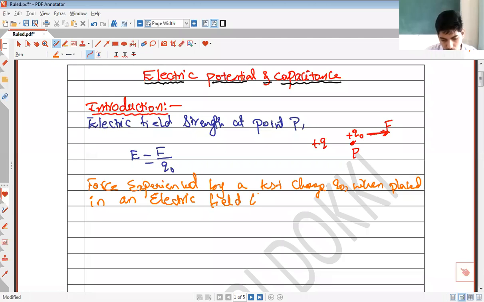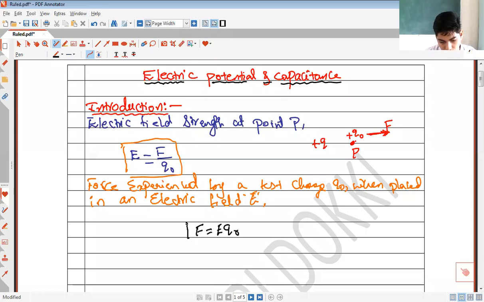What can be the expression for force? We can write the force experienced by a test charge Q0 when placed in electric field E as F is equal to E into Q naught.